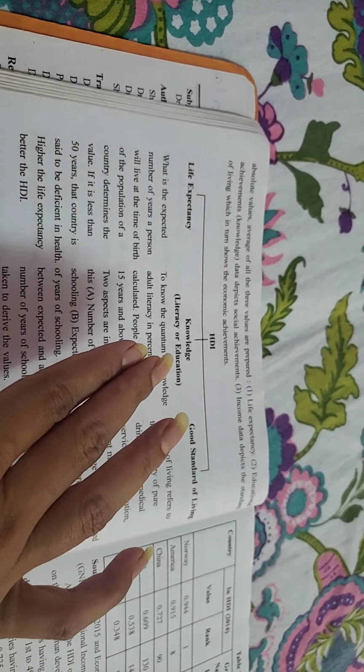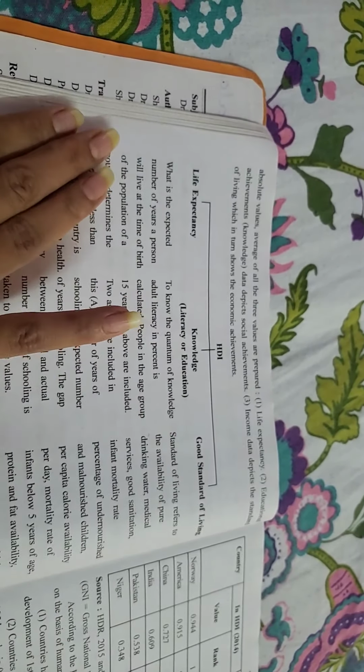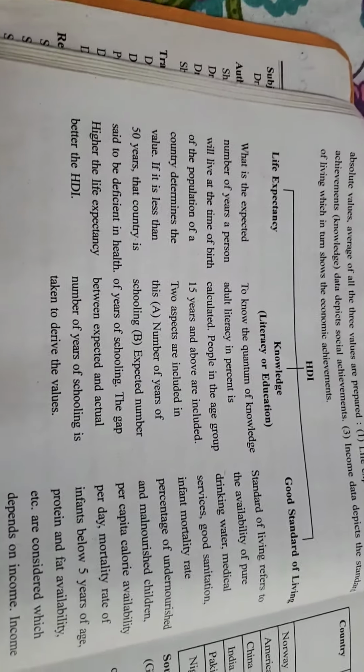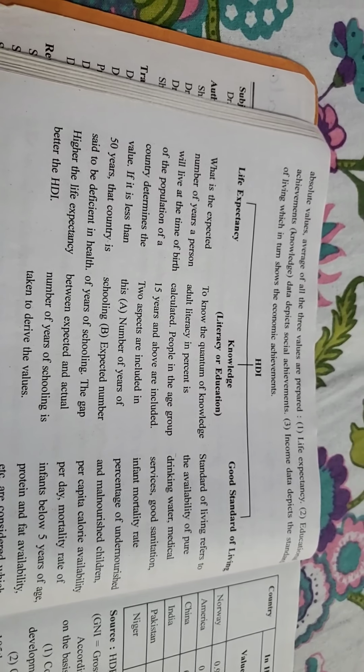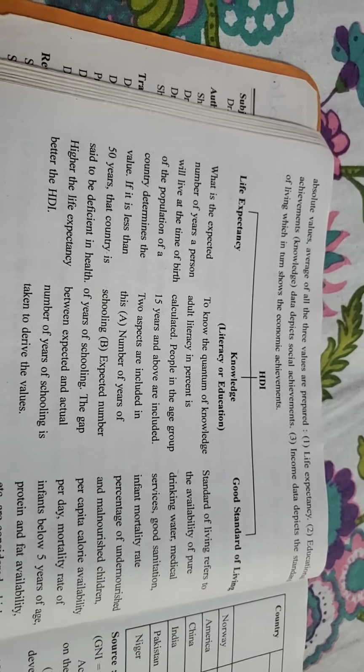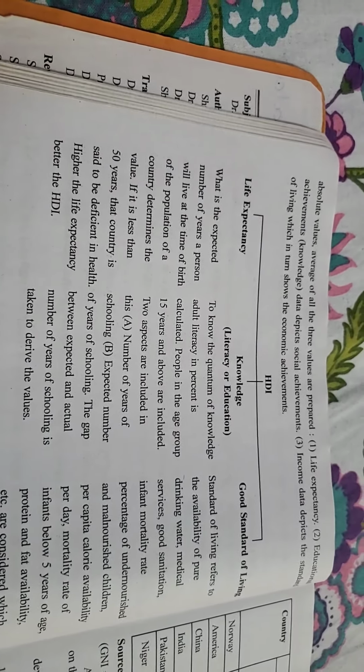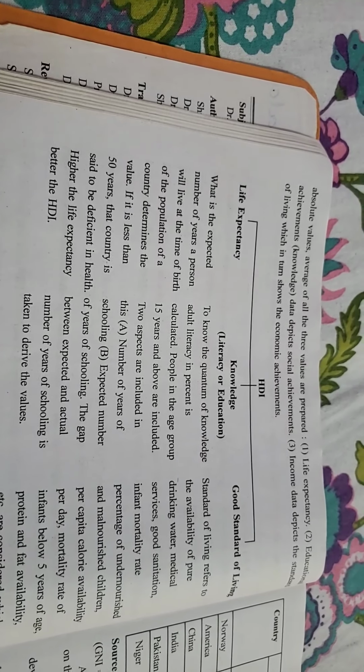Or suppose we have good life expectancy and a good standard of living, but knowledge is not very good. In short, the country can make out where it is lagging behind and work on it accordingly. Why is the life expectancy of people less in our country than in other countries?